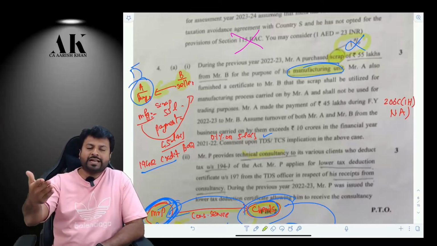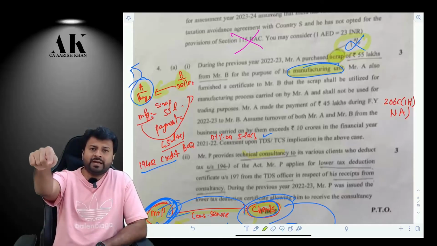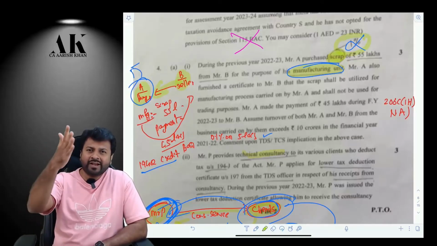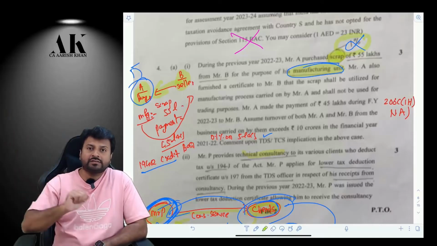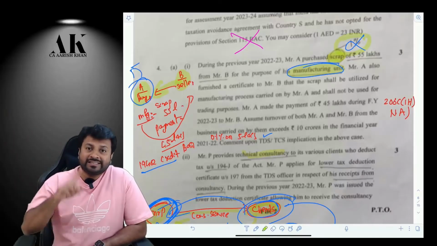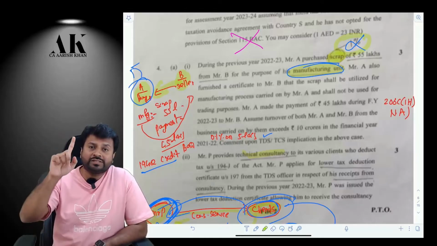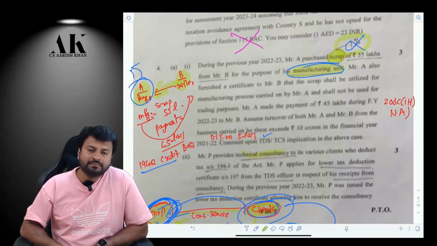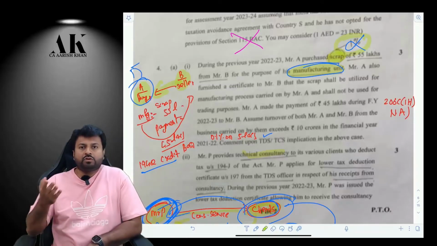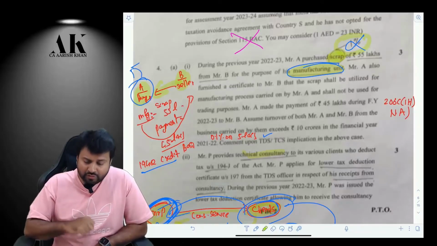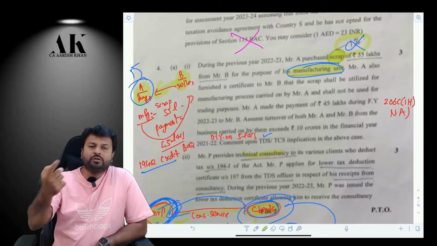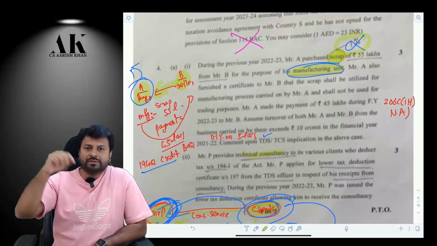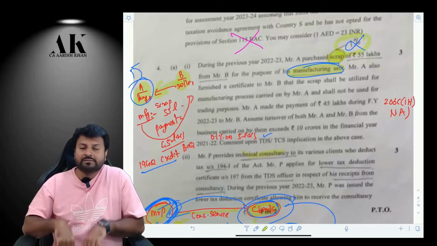Second thing: I am a seller, you are a buyer, so I am selling you scrap. So I will collect 1% TCS. But you as a buyer are saying that you are buying this not for trading, but for manufacturing or for power generation. Then I am not supposed to collect TCS. This is an exemption which is given under section 206C subsection 1A. So I am selling you scrap, but you as a buyer give a declaration that you are using that scrap for the purpose of manufacturing. I cannot collect TCS.